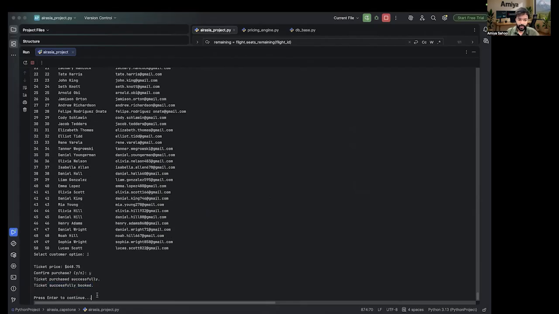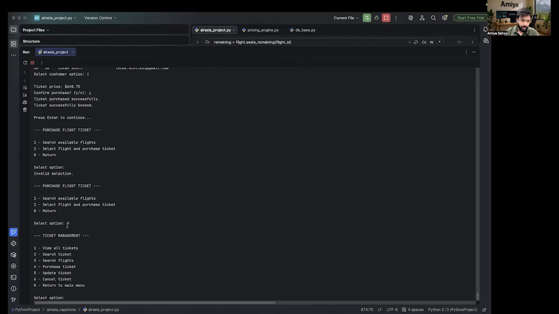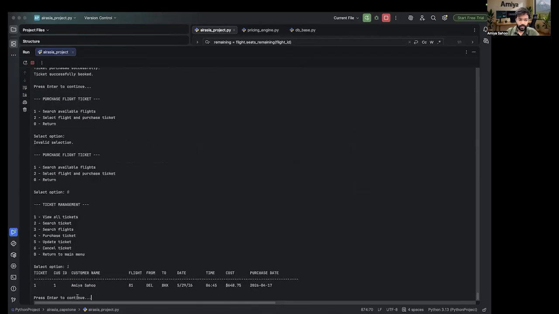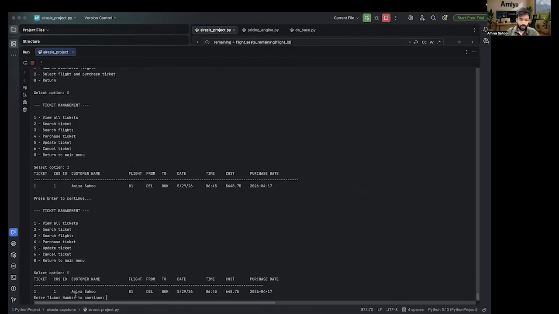Ticket booked successfully. Okay, so let's see if we have the same ticket in the system. Let's go back to the main menu and view all tickets. Let's hit 1. Yes, we have successfully booked our ticket, and the ticket shows in the database as purchased. Now let's go back to update the ticket. We have only 1 ticket available, so that's the reason it is showing 1.